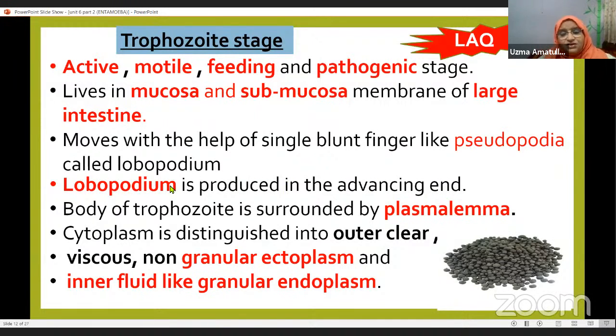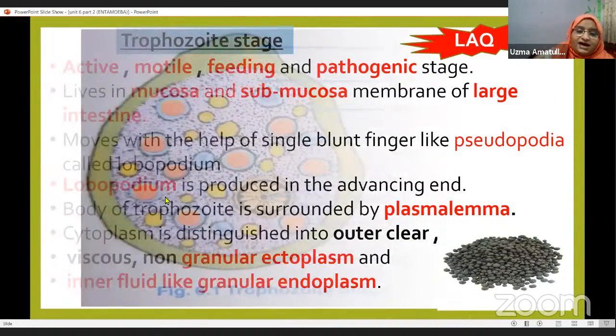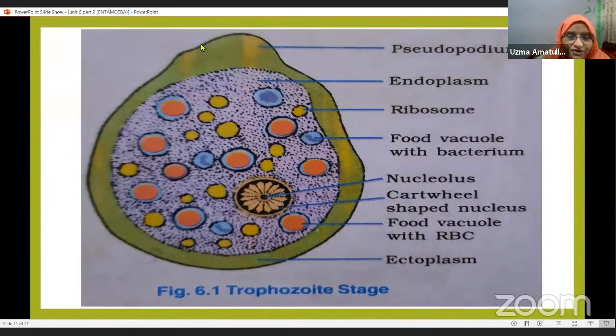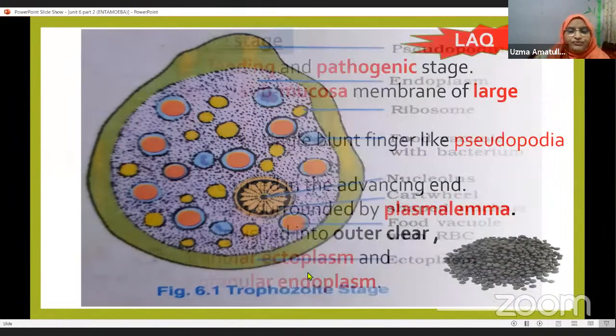The lobopodium is produced at the advancing end, meaning wherever this microorganism is moving, towards that end you will find this pseudopodium. The body of this trophozoite is surrounded by a membrane. What is that membrane called? The plasmalemma. You can see the outer membrane is called the plasmalemma.